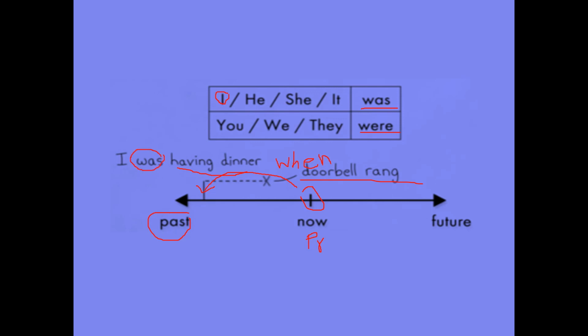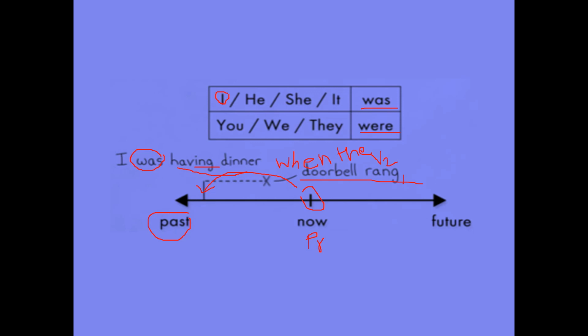Was is past tense, having is ing form, but rang is V2 form. All are in the past tense. When the doorbell rang, I was having dinner. I was having dinner when the doorbell rang also, it's correct.